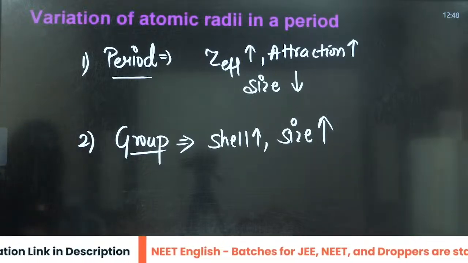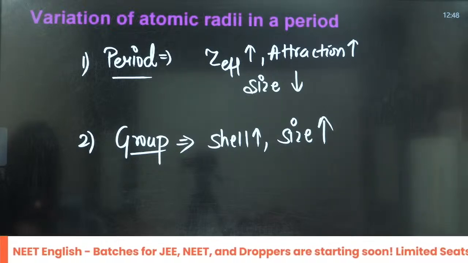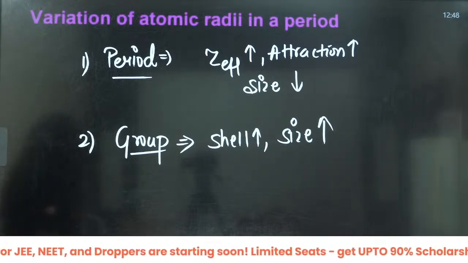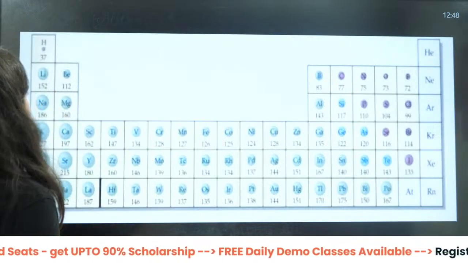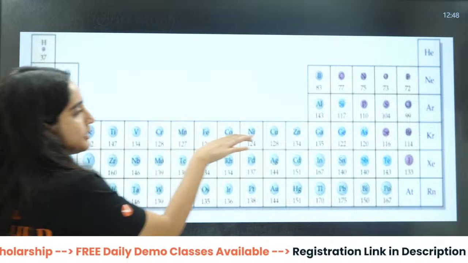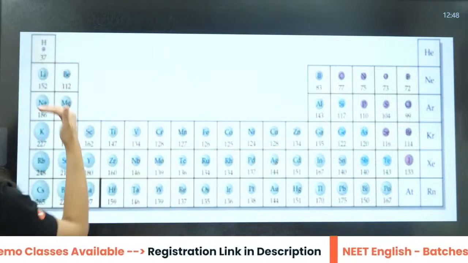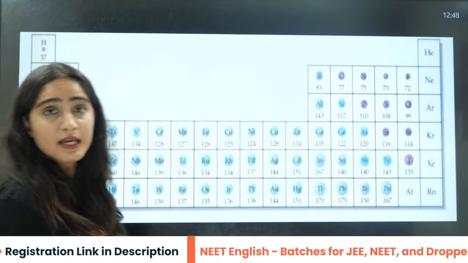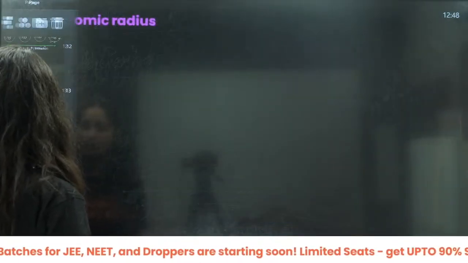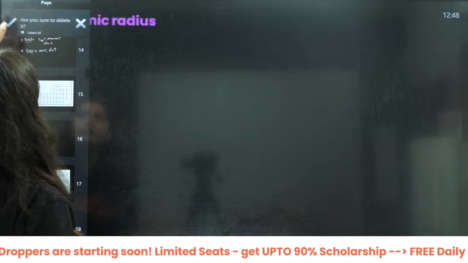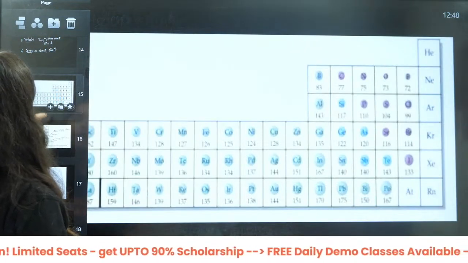Okay. Yes, beta. So one by one, let us do the exceptions. Let us do the exceptions. Okay, you can see that from here size is decreasing, decreasing, decreasing, and down the group size is increasing, increasing, increasing. Now let us do the exceptions from where actually this comes.